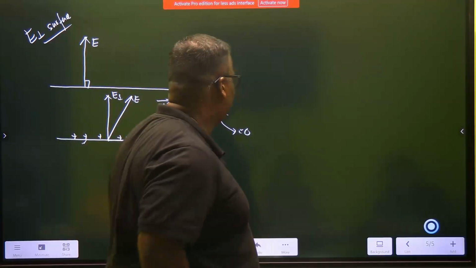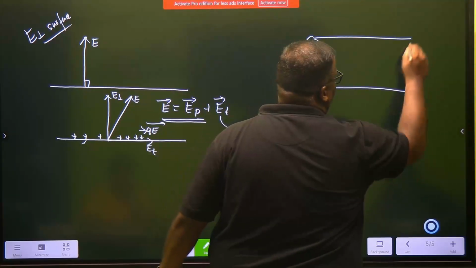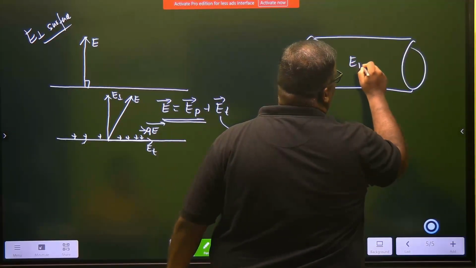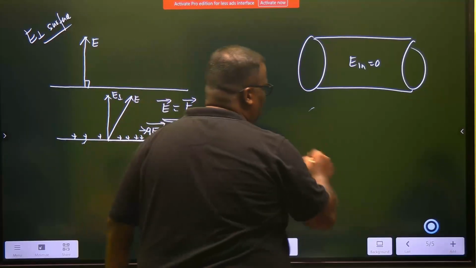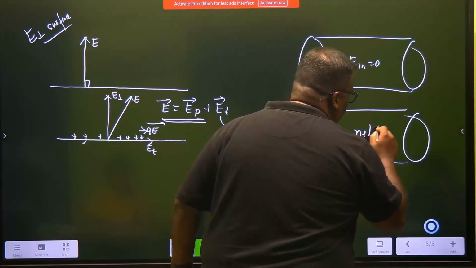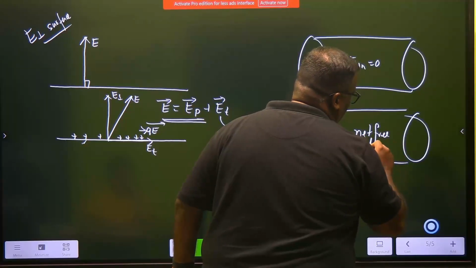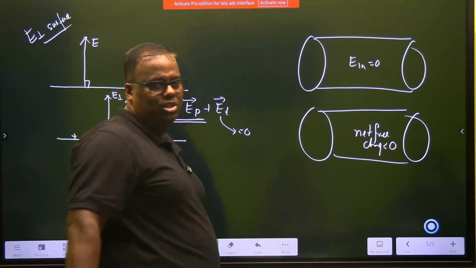Alright children, don't confuse so much. In the first law you said that the E inside is equal to 0. In the third property you are saying that inside of a conductor the net free charge is equal to 0. Both actually support each other.